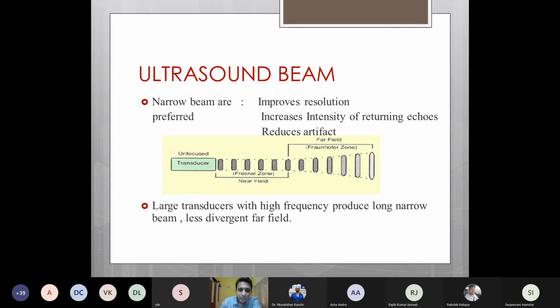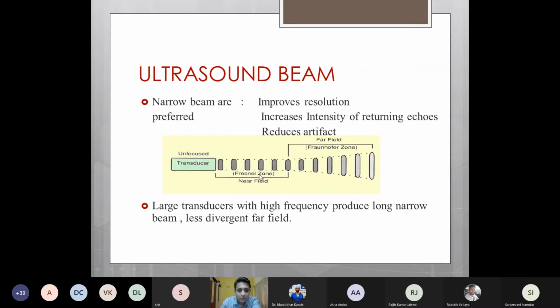So when the ultrasound beam is produced from this transducer, as already said, it has two zones. It has a near field, which is known as the Fresnel zone, and a far field, which is known as the Fraunhofer zone. Whatever structure lies in the near field is imaged the best.